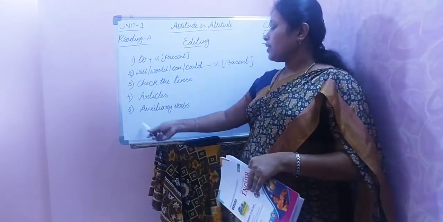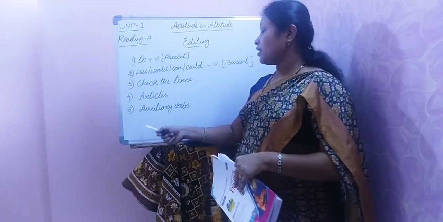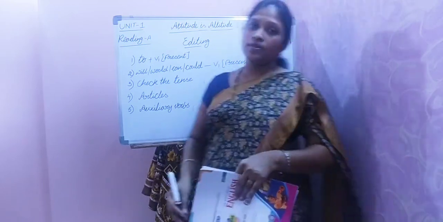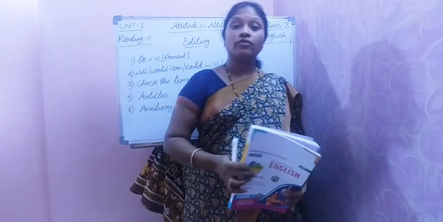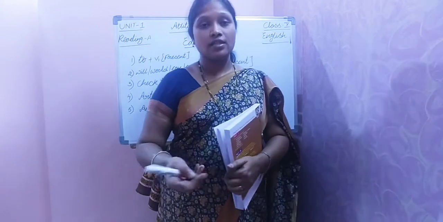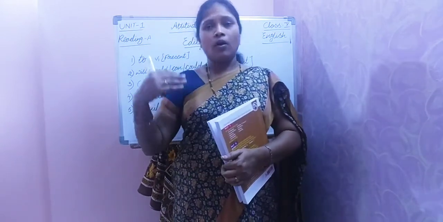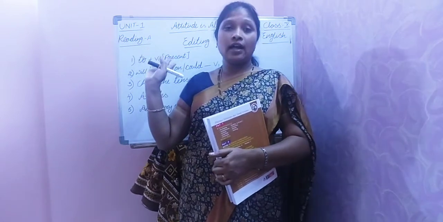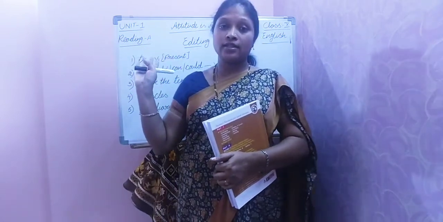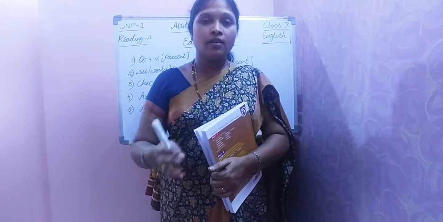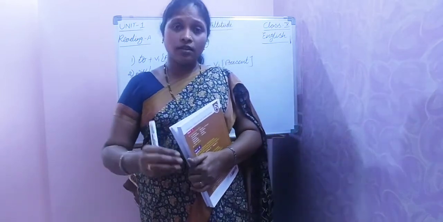Next, the fifth one is that maybe there will be mistakes in auxiliary verbs. So we have a total of 24 auxiliary verbs, right? Is, was, are, were, have, has, had. All these, in the grammar session, we'll discuss each and everything very effectively.